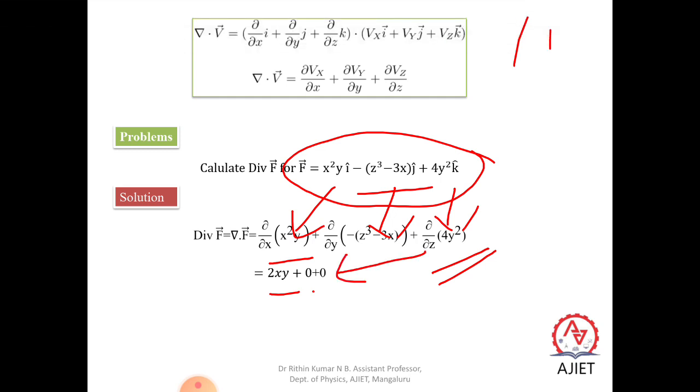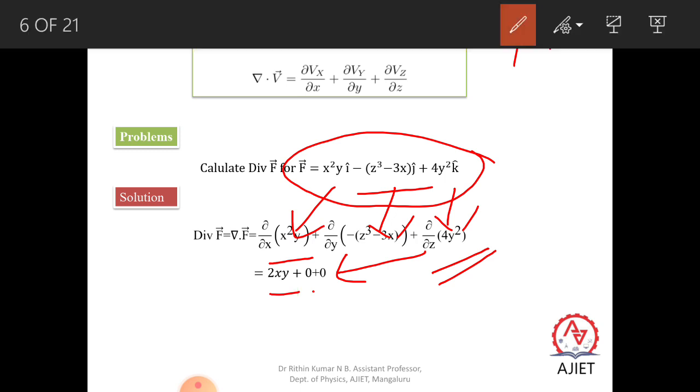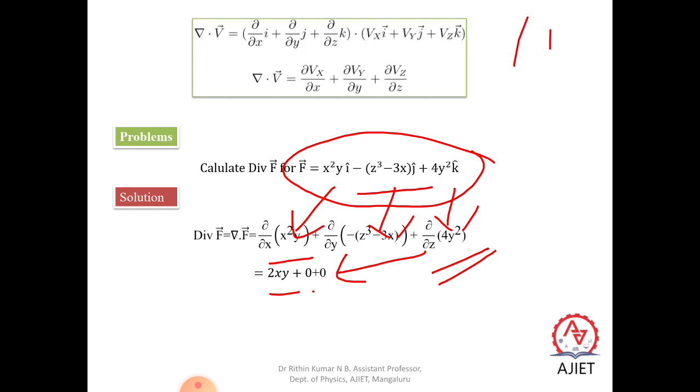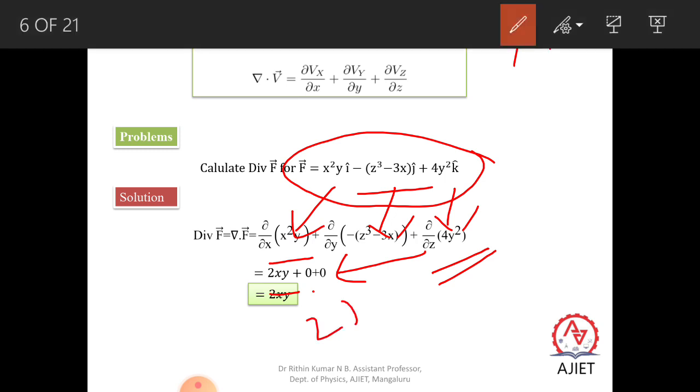So when you further calculate, you will get the answer as 2xy. This 2xy is the answer, whereas the remaining terms are 0. Sometimes people may ask you to calculate the divergence of F for this kind of vector, given x equal to, say, 1 and y equal to 2.